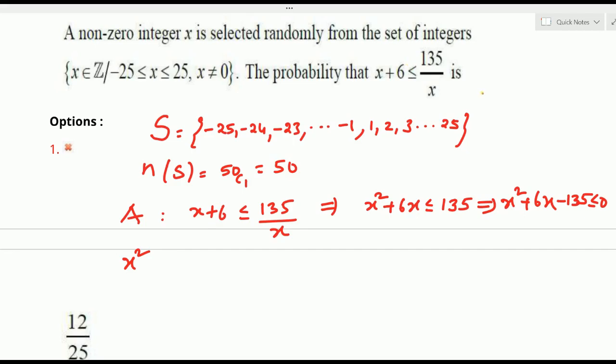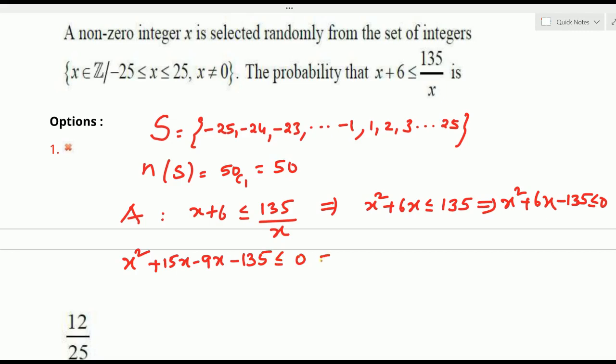135 into 1 is 135. Then factorization we can collect, the middle one is 15 nines. 15 nines 135. 15 minus 9 6 అవుతుంది. అందుకనే మనము సో x square plus 6x ని 15x minus 9x కింద రాద్దాం. ఓకేనా? విత్ minus 135 less than equals to 0.